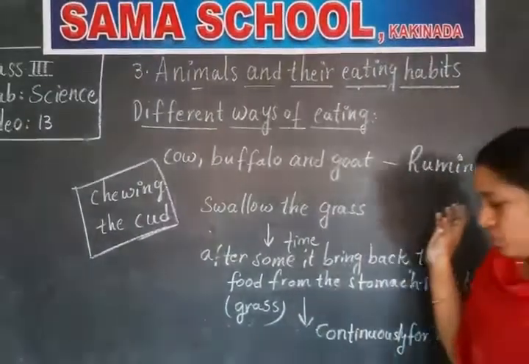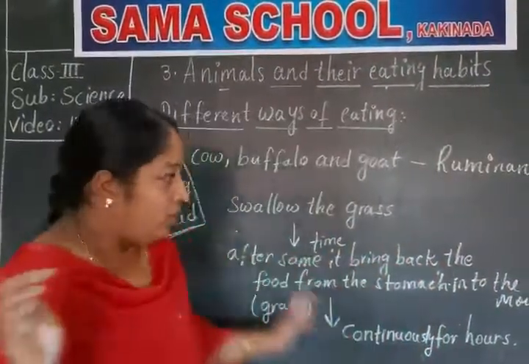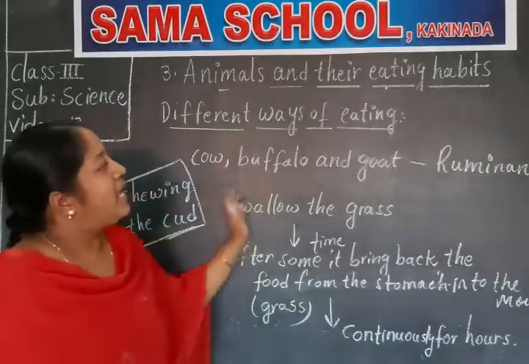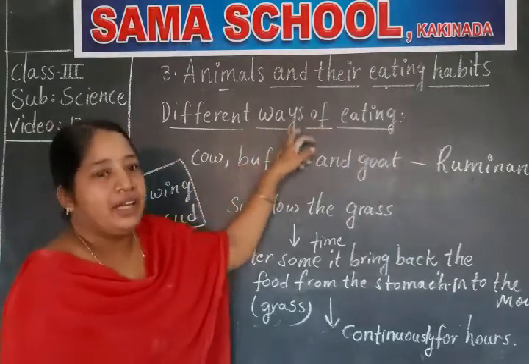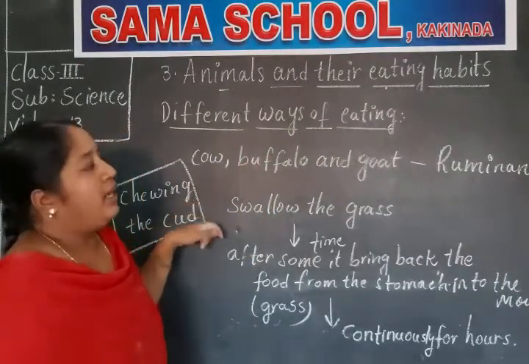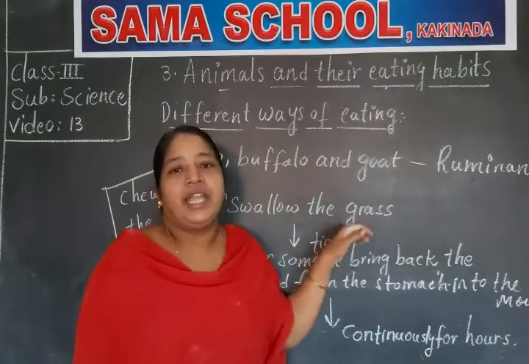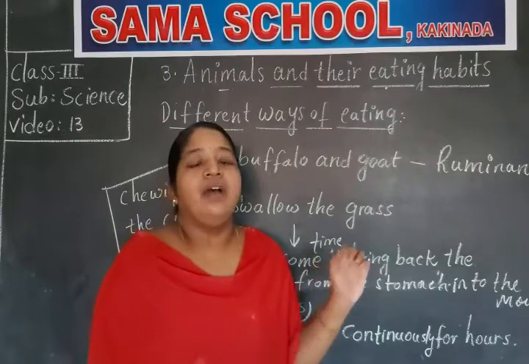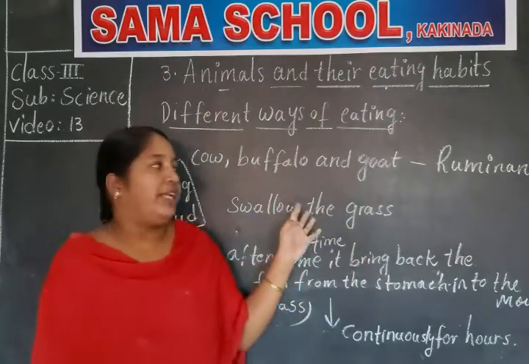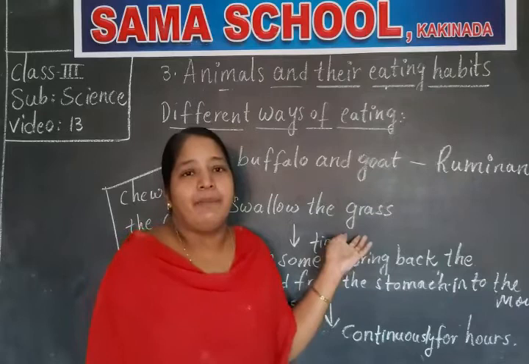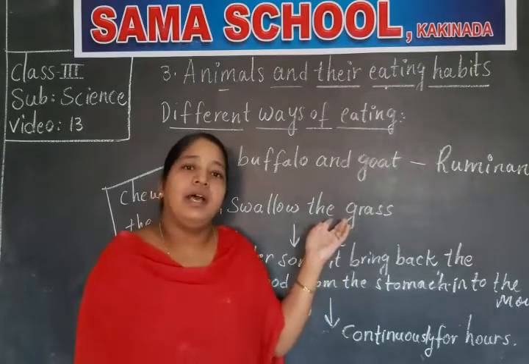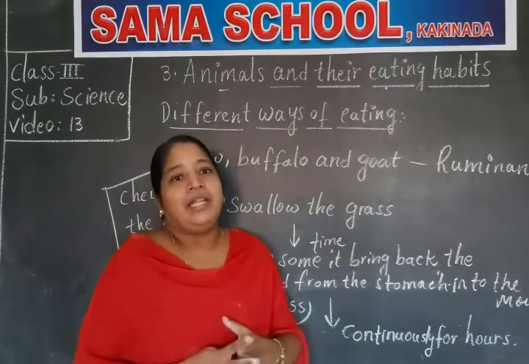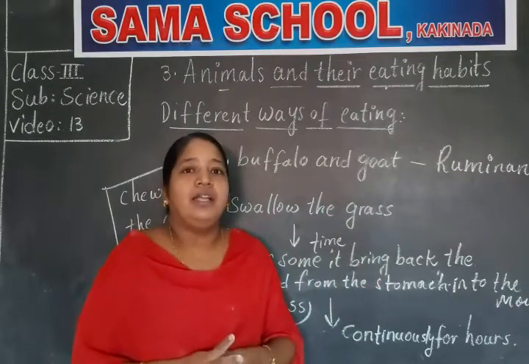Clear, children? So what we learned from today's video, plant and flesh eating animals and different ways of eating. In that we completed chewing the cud. Now tell me, what are plant and flesh eating animals? The animals which eat both plants and the flesh of other animals. What are the best examples? Man, bear, crow are the examples. And they have teeth suitable for eating both plants and the flesh of other animals.